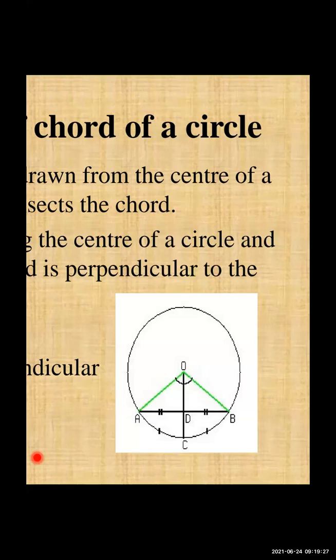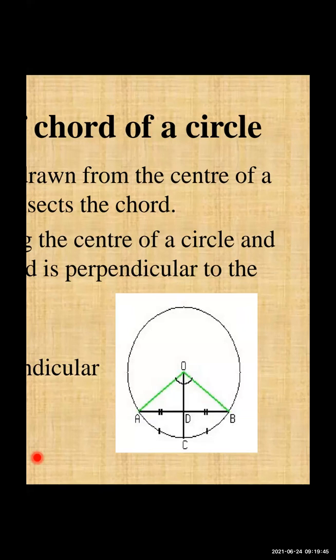Midpoint means what? If any segment is there and you have to find its midpoint, then how do we find it? Either by using a scale or by using a construction, we find out the midpoint.